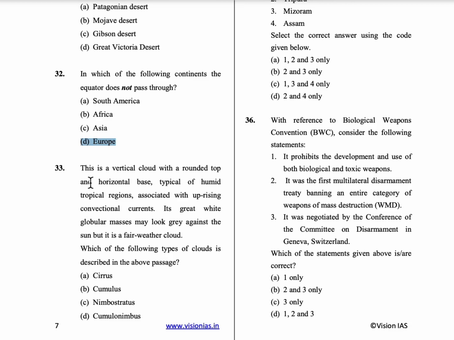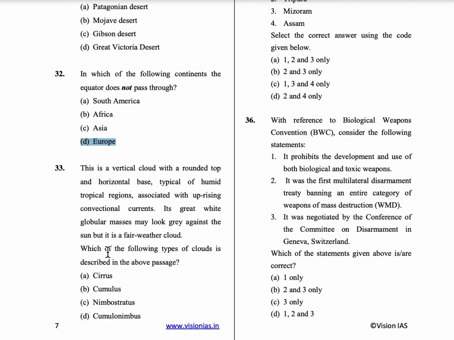33rd question, it is a vertical cloud with the rounded top and horizontal base, typical of humid tropical regions associated with uprising convectional currents. Its great wide globular mass may look grey against the sun, but it is fair weather cloud.